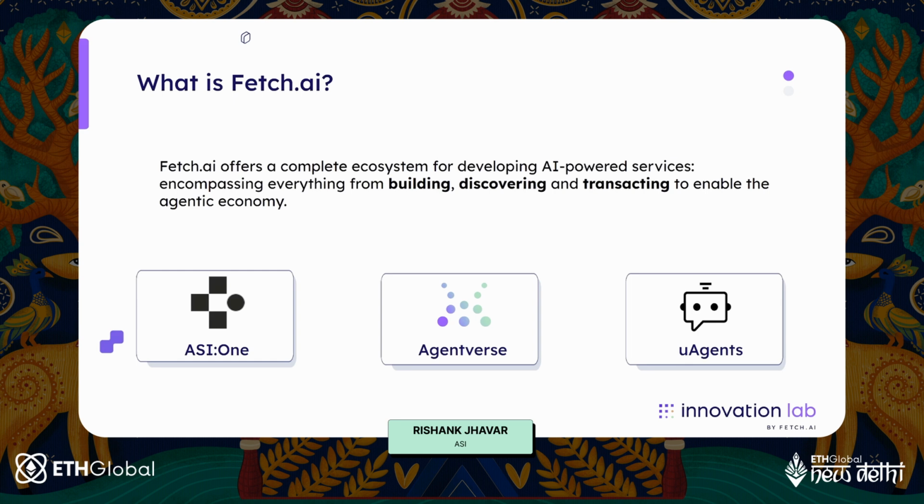You can basically break Fetch.ai down into three components. One is ASI1, the consumer facing personal AI agentic LLM that anyone across the world can use. Two is AgentVerse, an amazing development platform where you can build and connect your AI agents. It's equivalent of Vercel for React.js. You do not really have to do a lot to create an agent. Just FYI, I'm a product marketing guy and I can easily create and deploy an agent using the Fetch.ai stack.